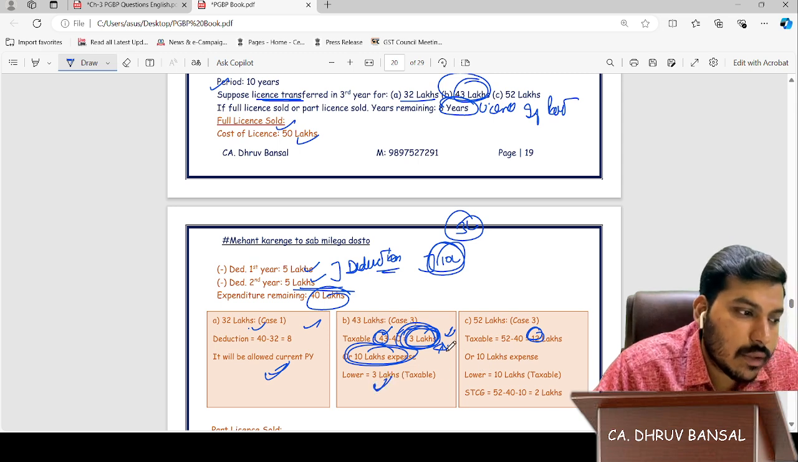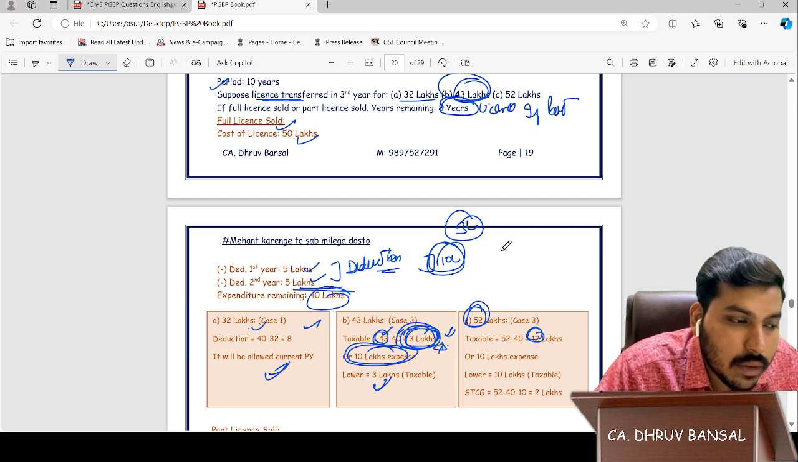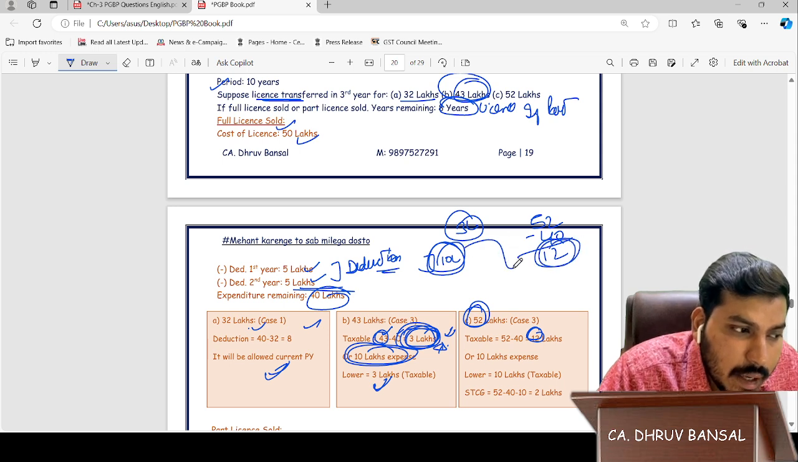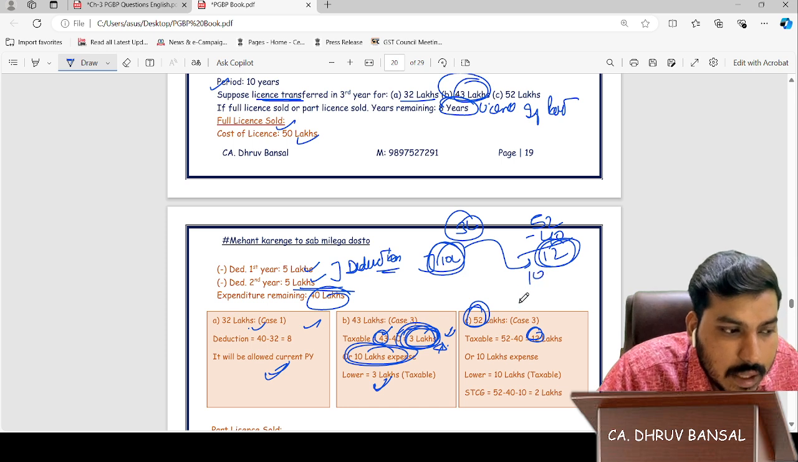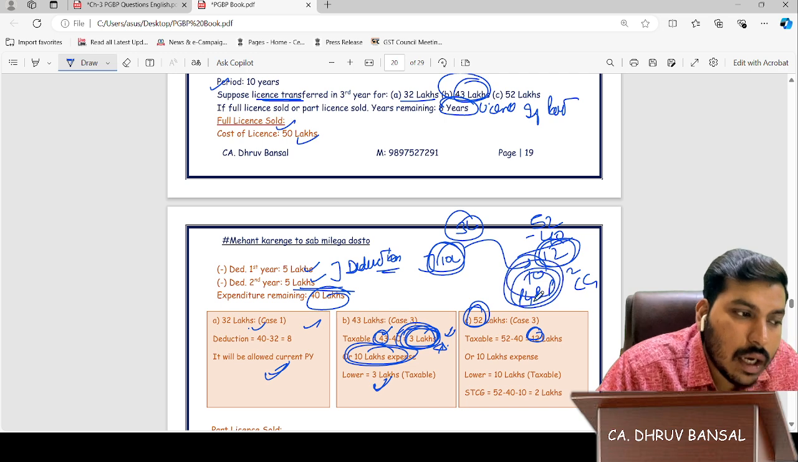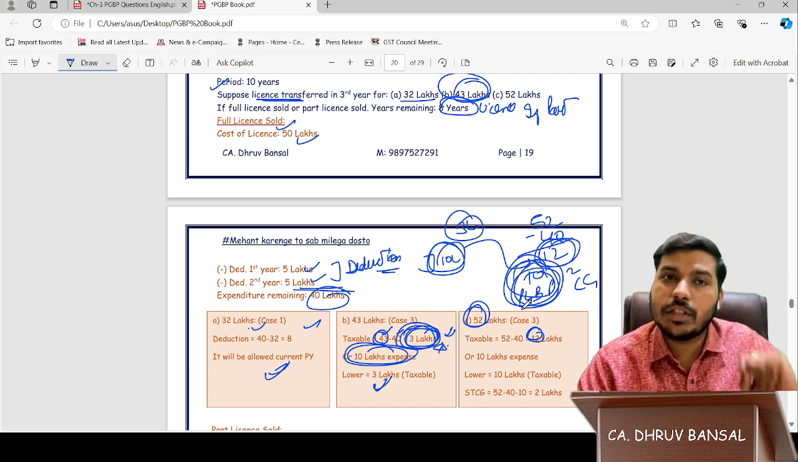So 3 lakhs will get taxable. If the amount is 52 lakhs, our expenditure was 40, which means 12 lakhs remain. Out of this 12 lakhs, 10 lakhs have already been allowed to us, so 10 lakhs will be PGBP and 2 lakhs will be capital gain. Because 10 lakhs was allowed earlier, only that will be part of PGBP.